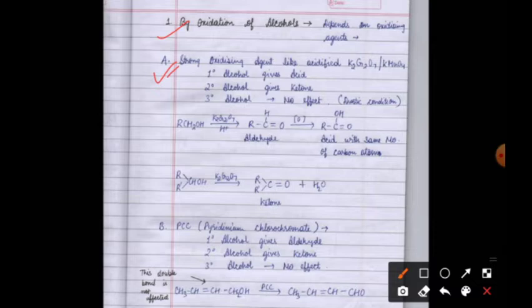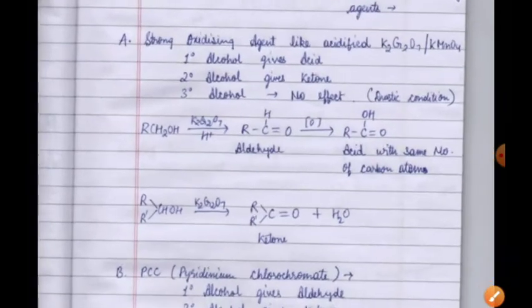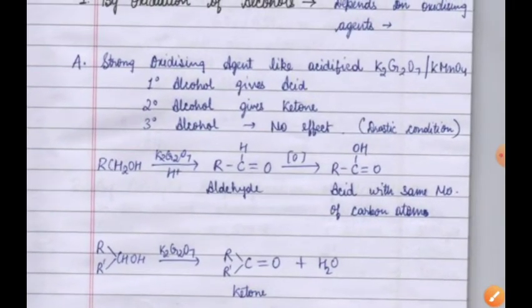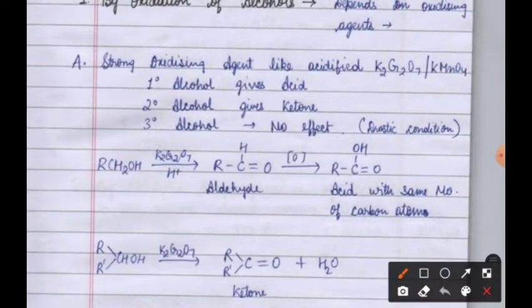If we use strong oxidizing agents like acidified K2Cr2O7 or KMnO4, potassium dichromate or potassium permanganate, then what will happen? 1 degree alcohol will give acid, 2 degree alcohol will give ketone, and 3 degree alcohol there will be no effect because it requires drastic conditions.